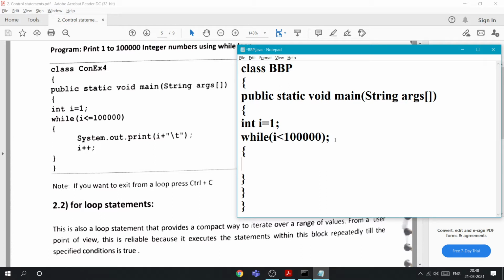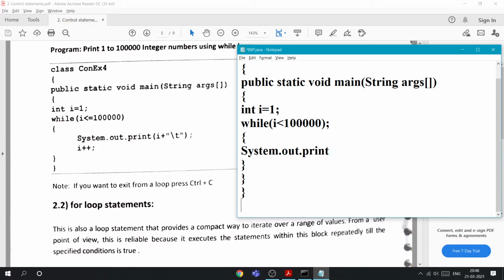Inside the loop I am writing the print statement, System.out.print instead of println, because I need to print side by side. Since it is 1 lakh, it would be so many lines. I want to print 1 2 3 4 5 like this, with a tab space between them.